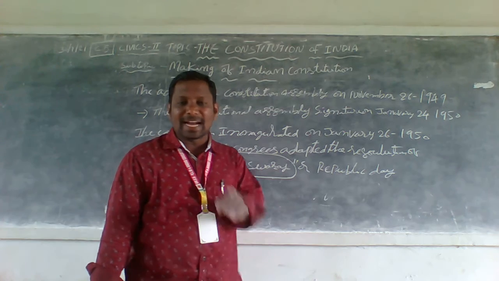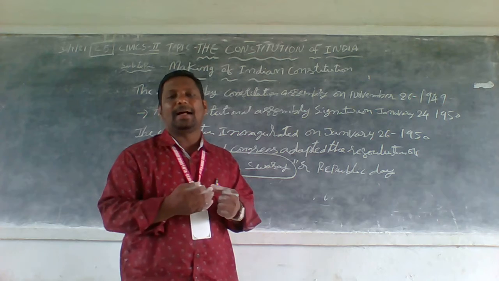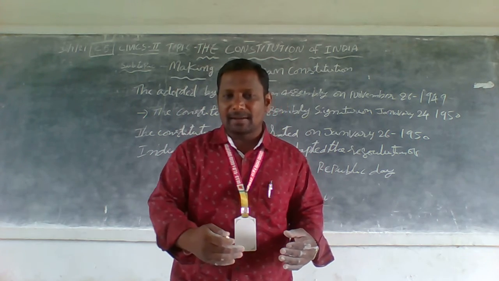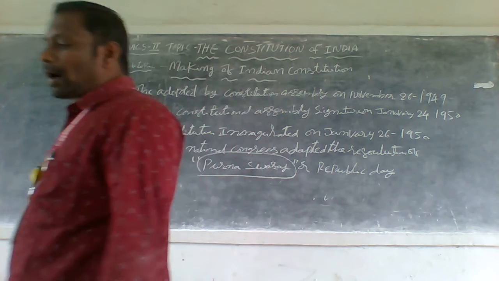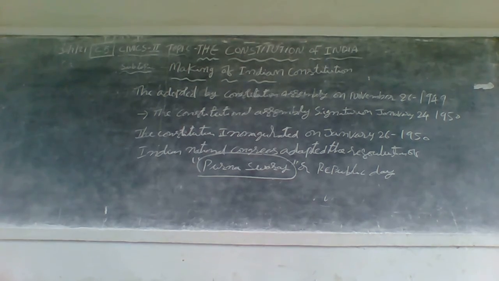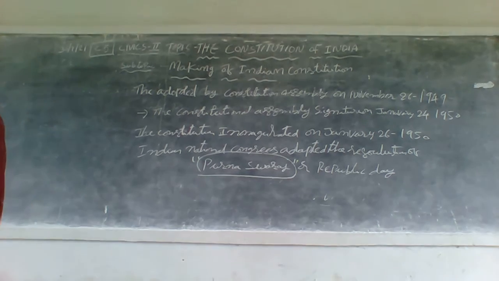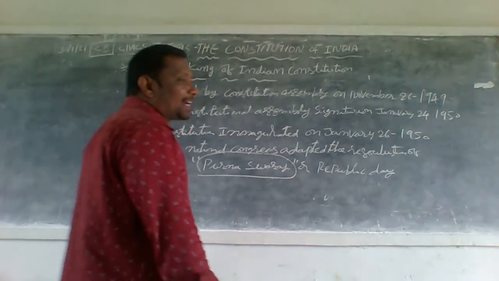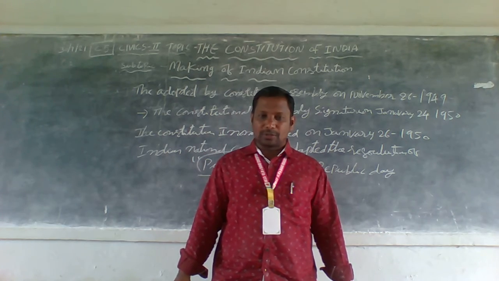All Indian people enjoy to this day the benefits of Purna Swaraj, which came to India. The administration also started in 1950, January 26. At the time of the draft constitution, it had 315 articles and 13 schedules, but the final form of the constitution has 395 articles and 8 schedules.